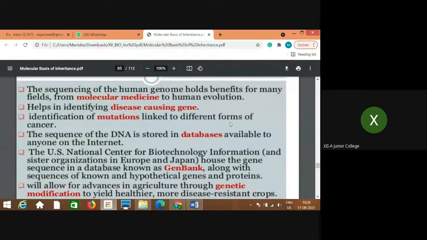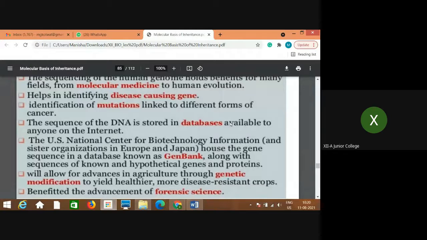It helps in identifying disease causing genes. When you study the sequence of base pairs on DNA or the genes, then you can come to know its function, and then which gene is responsible for which disease, and then that defective gene can be replaced by the normal one. So such studies are very useful. So it helps in identifying disease causing genes.